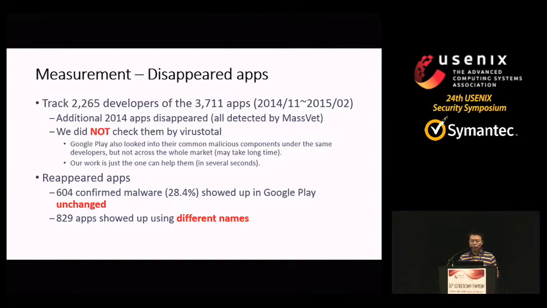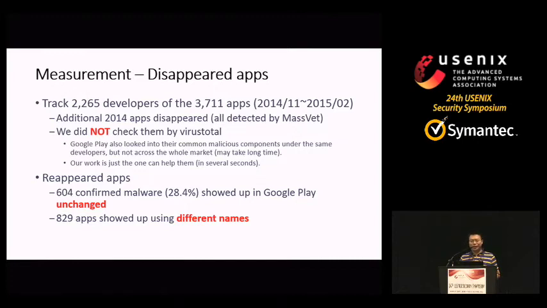We find Google also looked into their common malicious components under the same developer. That means if Google finds one app malicious, Google can check all the other apps belonging to the same author, and find whether they are malicious. But this check cannot cover the whole market. This is because it may take longer for them to do so. The cost is very high. And our work is just the one that can help them to do this in a few seconds.